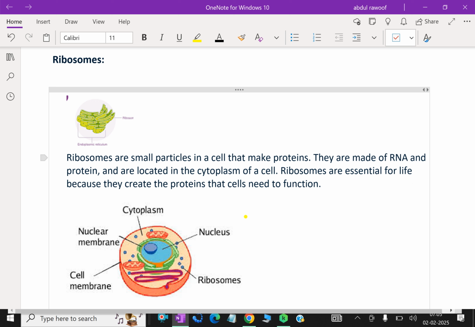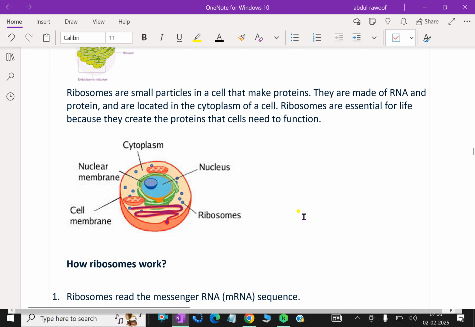Metabolic pathways consist of series of steps, each driven by a specific enzyme. Ribosomes are also found on the outer surface of the nuclear envelope and rough endoplasmic reticulum, where they manufacture proteins for export from the cell. Ribosomes are small particles in a cell that make proteins. They are made of RNA.